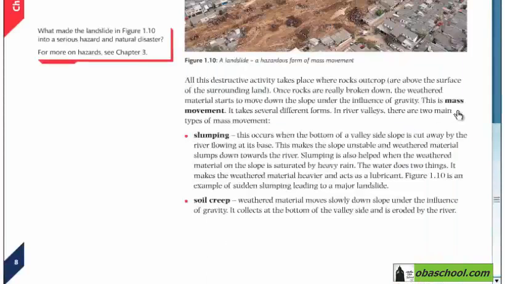We will also be learning about mass movement and how the rocks move because of the influence of gravity. We will also learn about the different types of mass movement, which are slumping and soil creep.